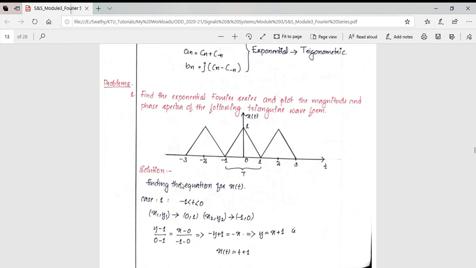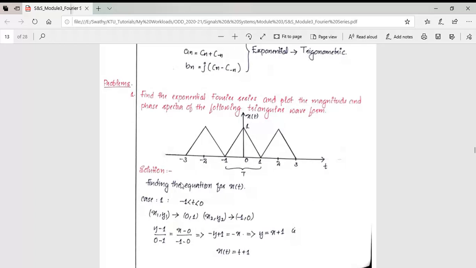Till the last class we studied the trigonometric Fourier series, then deriving the exponential Fourier series from the trigonometric Fourier series, and conversion formulas. All these things we discussed till last class, and from this session onwards we are going to do problems based on the exponential Fourier series.